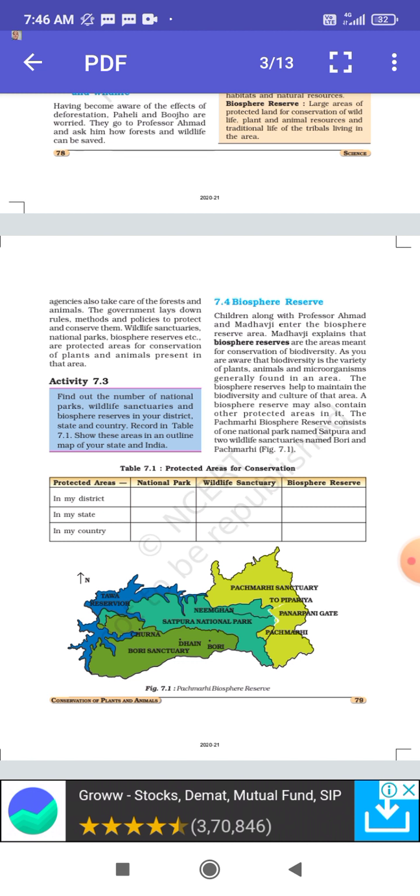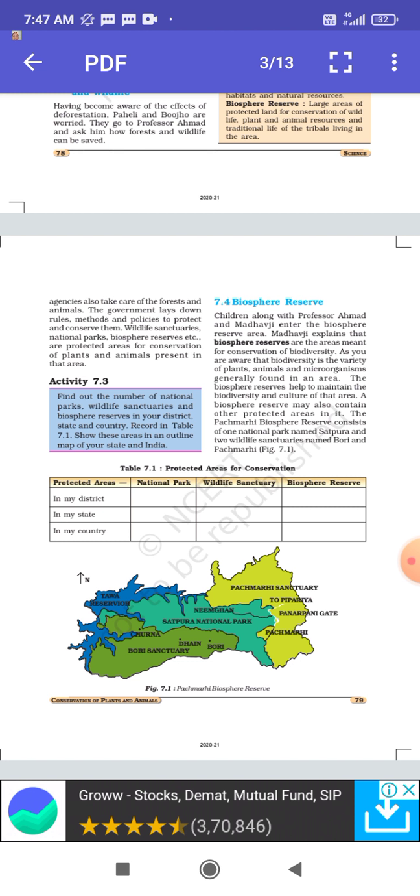that are Bori and Panchmari. See students, in figure 7.1 it is given, Panchmari Biosphere Reserve. In this map, in the center of this map, you can see one national park, that is Satpura National Park, and the two sanctuaries which are present at the top and the bottom of this map.